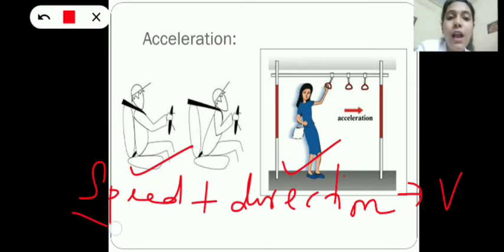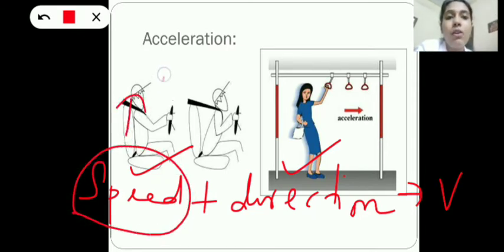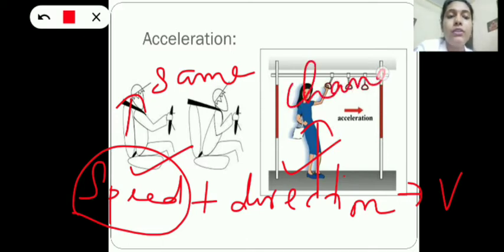So even if the car is moving with same speed or constant speed, if it changes its direction, okay, if direction changes, we can say the velocity of that car changes. Why? Even if speed is same, direction is changing. Okay, so any one, either speed or direction, if any one of these two changes, velocity of the object changes. So even if the object moves with same speed, if it is changing its direction, its velocity will change.